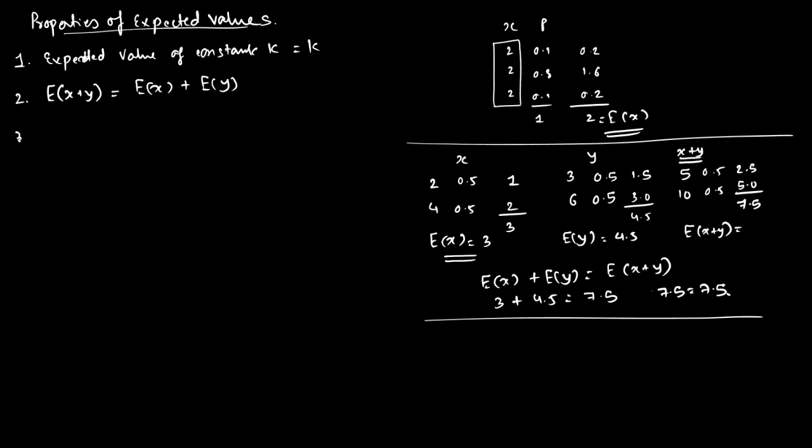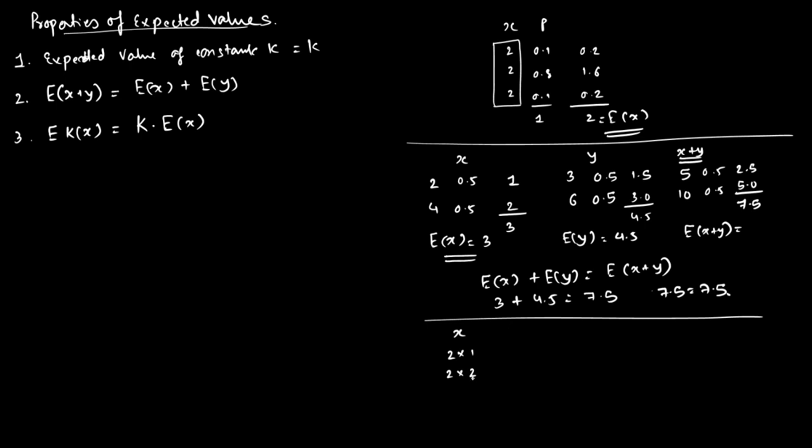Third, the expected value of a constant k into x will be equal to the constant k into the expected value of x. Is it all right? So say my x is this, 2 into 1 and 2 into 2. Is it all right?